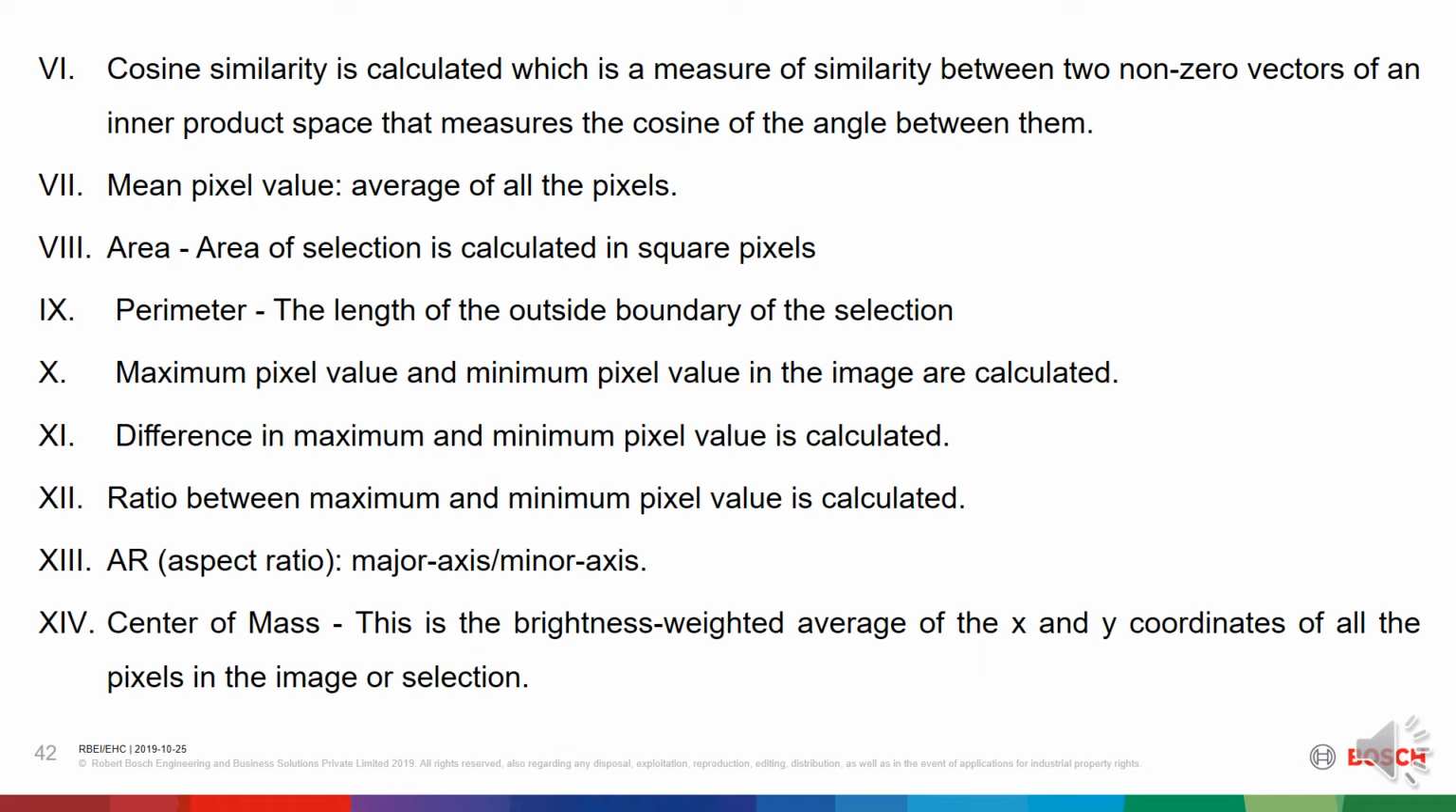Maximum pixel value and minimum pixel value in the image are calculated. Difference in maximum and minimum pixel value is calculated. Ratio between maximum and minimum pixel value is calculated. AR, aspect ratio, which is the ratio of major axis and minor axis. Center of mass, this is the brightness weighted average of the x and y coordinates of the pixels in the image of selection.